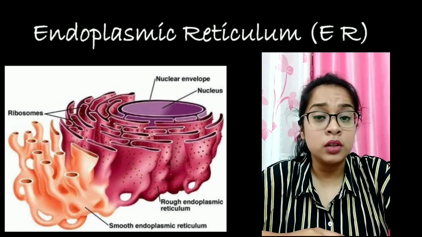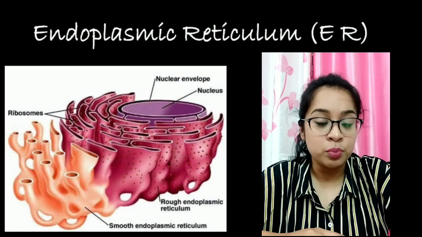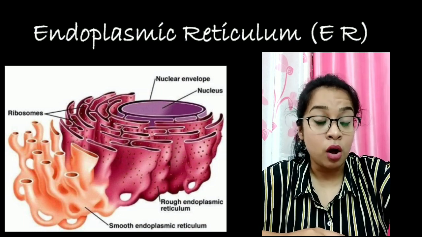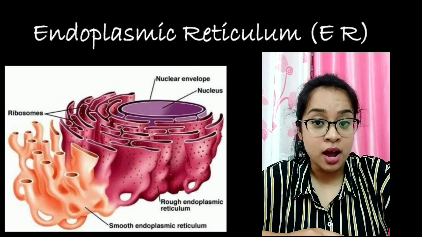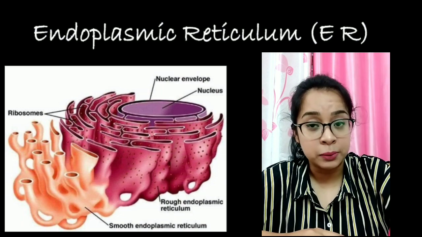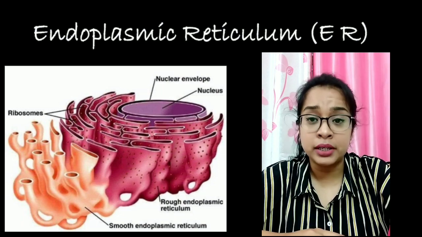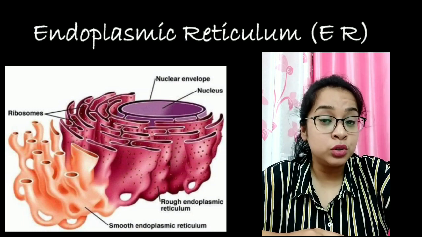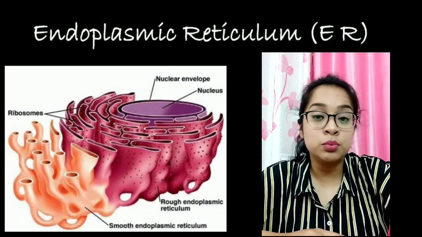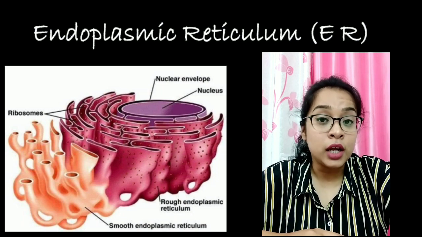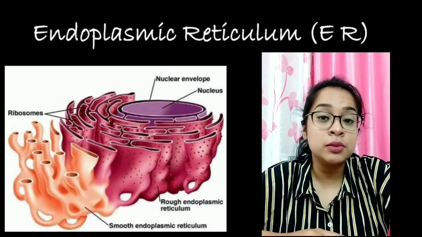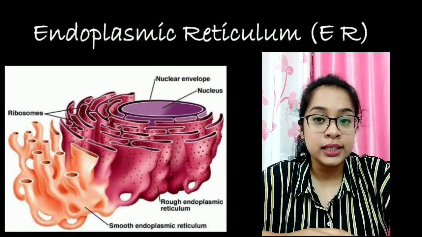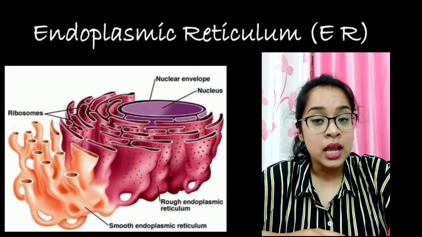Depending upon the attachment of ribosome, endoplasmic reticulum, abbreviated as ER, can be divided into two types. One with ribosome attached to it, known as rough ER, and one without ribosome, known as smooth ER. Ribosomes attached to the ER have a simple function of synthesizing protein and packing it.